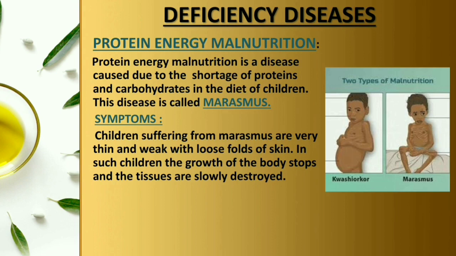Protein energy malnutrition is a disease caused due to the shortage of proteins and carbohydrates in the diet of children. This disease is called marasmus.